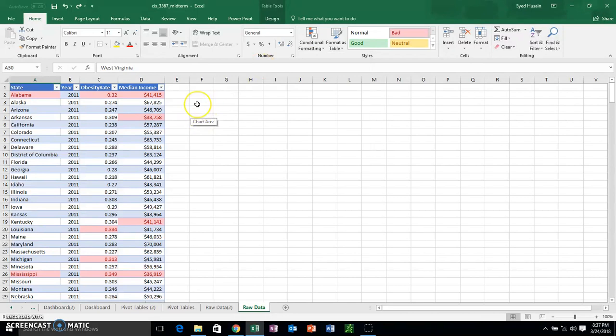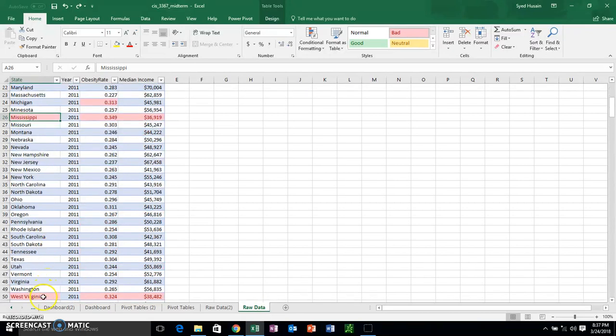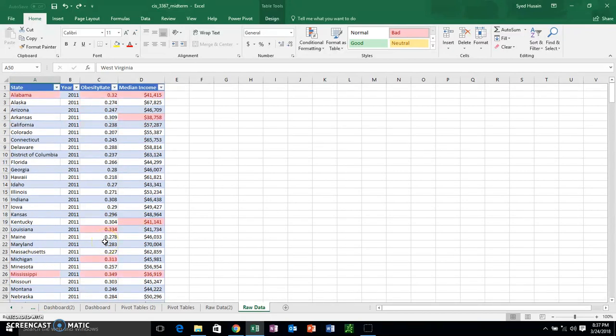This helped me immensely because I discovered this pattern that each year 3 states had both their obesity rate and their median income highlighted. Those 3 states were Alabama, Mississippi, and West Virginia. It meant that these 3 states had a really high obesity rate while having a really low income, showing some substance towards my research question and made me look at these 3 states closely.